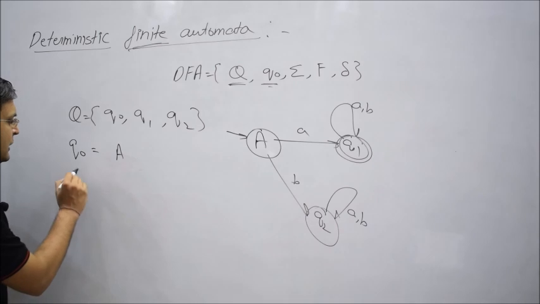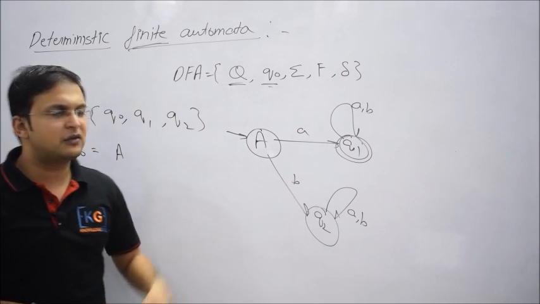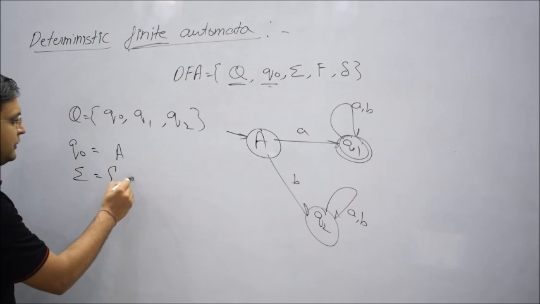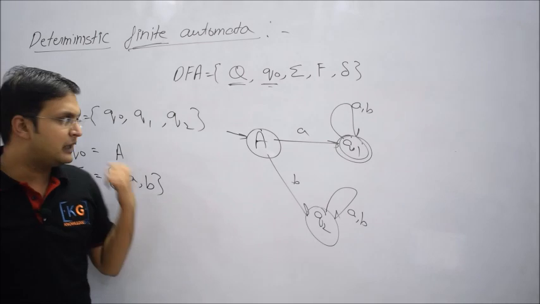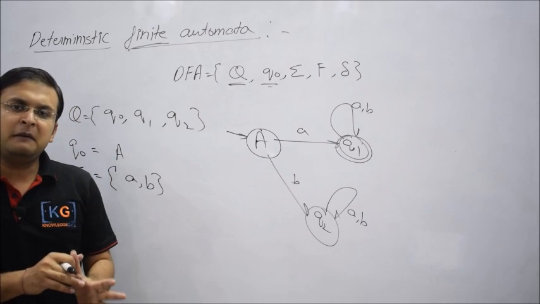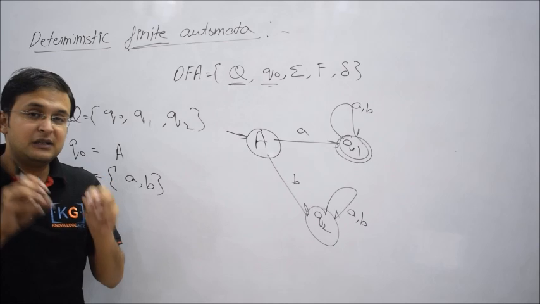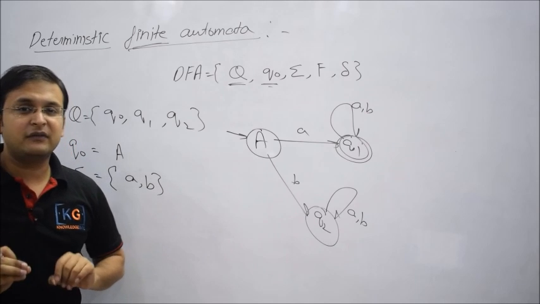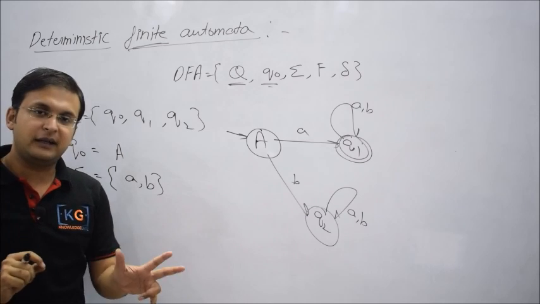Sigma. Sigma we are already familiar with. It is nothing but a set of symbols, or input alphabet, on which the machine will work. So here there are only two symbols, A and B, and as already discussed, this set of symbols is also non-empty and finite. So you require at least one symbol. You see, these small points are very important, because in competitive exams they will ask very small basic questions if they go the theoretical way.